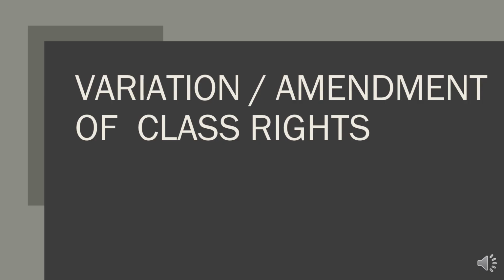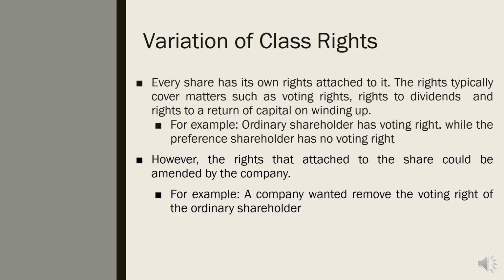Variation or amendment of class right. What does it mean by variation of class right? It means that the company varies the right of a class of shareholders. Every share has its own right attached to it, right?